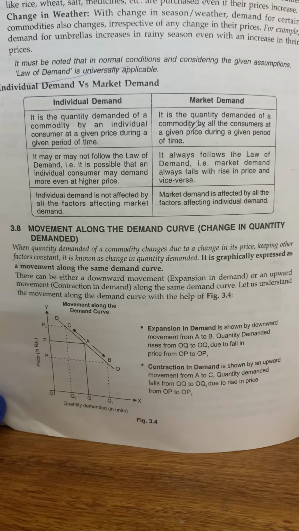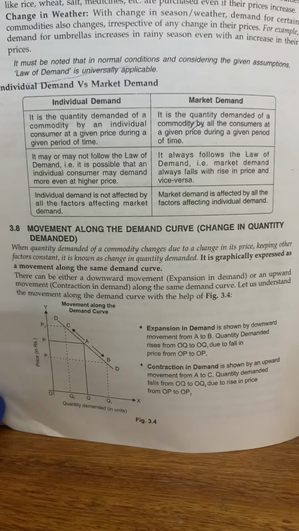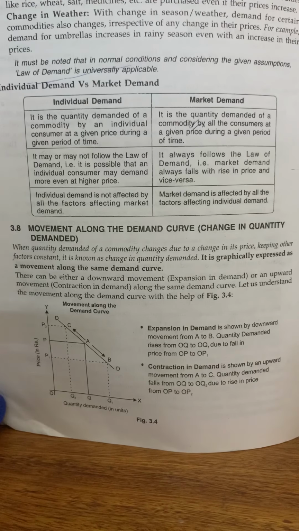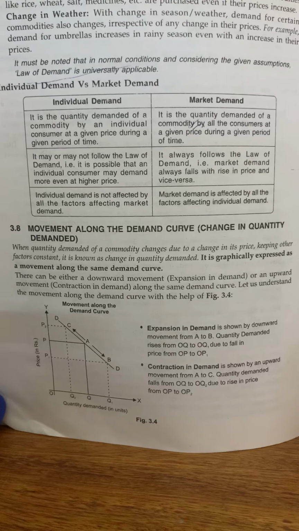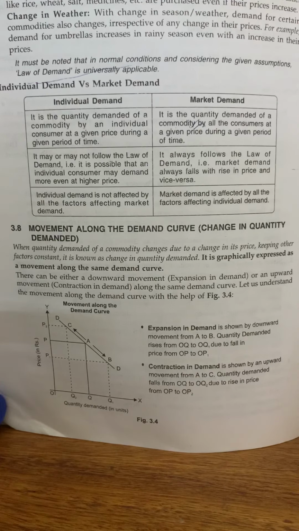Yesterday we studied determinants of demand, or factors affecting demand. We talked about individual demand and market demand. Today we are going to start the topic with the difference between individual demand and market demand.